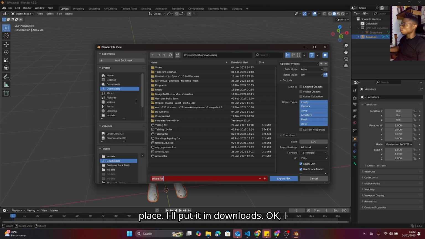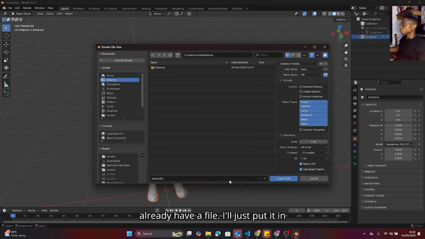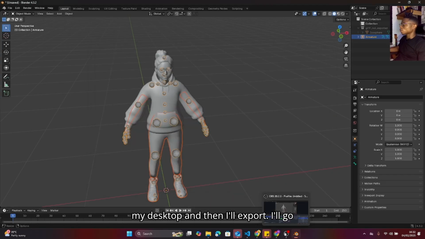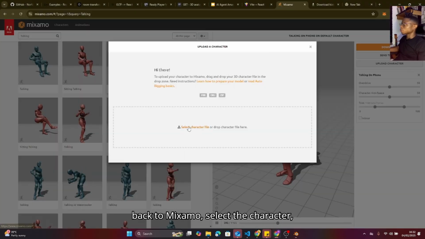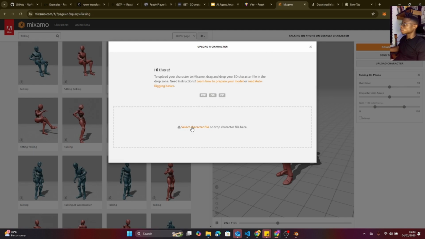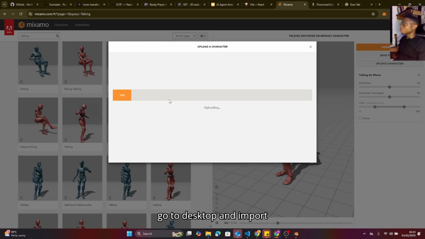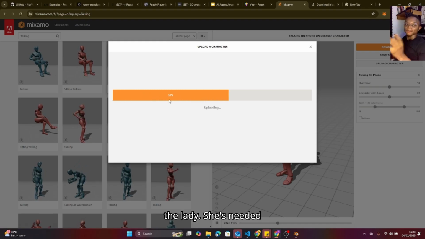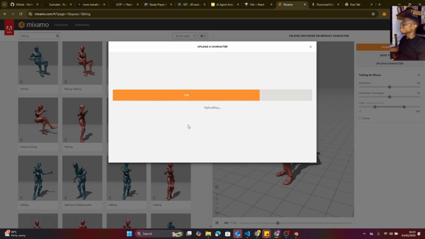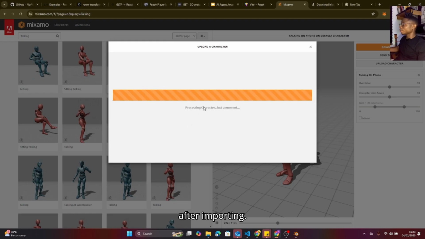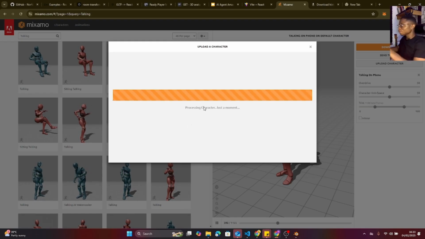Okay, I already have a file. I'll just click my desktop and then export. I'll go back to Mixamo, select the character, go to desktop and import the lady. So let's wait for it to import. After importing, okay, wait for the import.